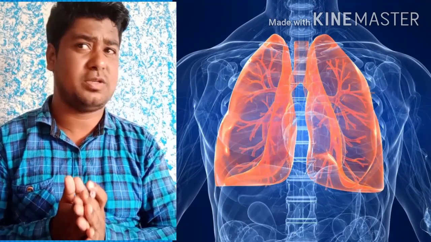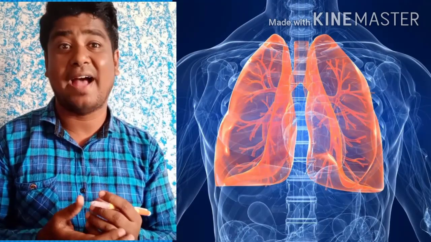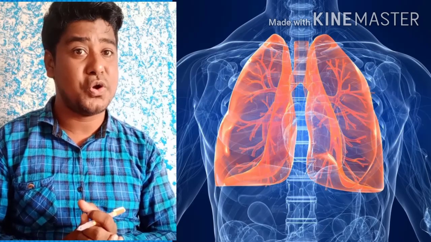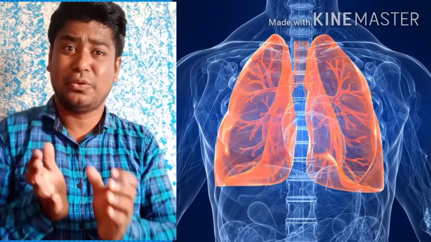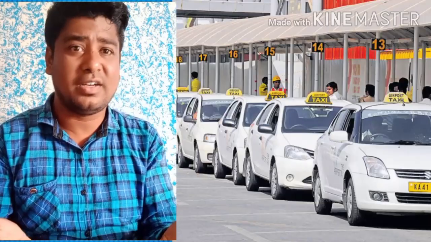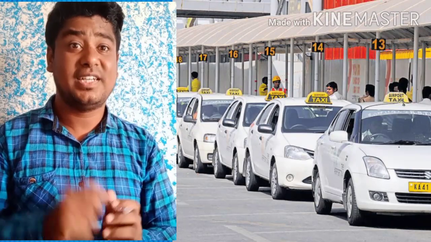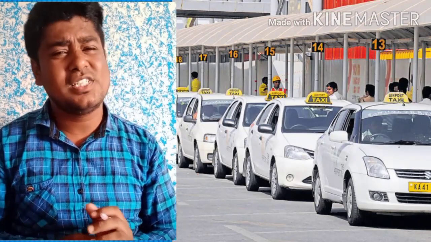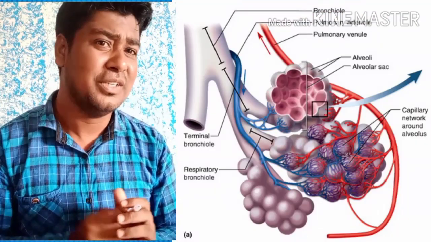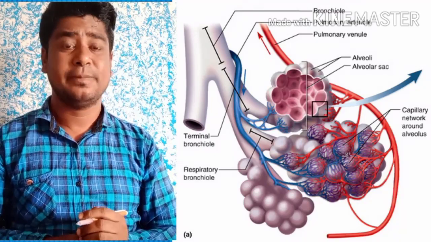Once you land at the airport, not everyone will have their homes inside the airport or just in front of the airport, no. They have to travel again from the airport to their own place via different transporting media. So which transporting medium does oxygen use once it reaches its airport, that is, the lungs? From the lungs, it has to reach different parts of the body.